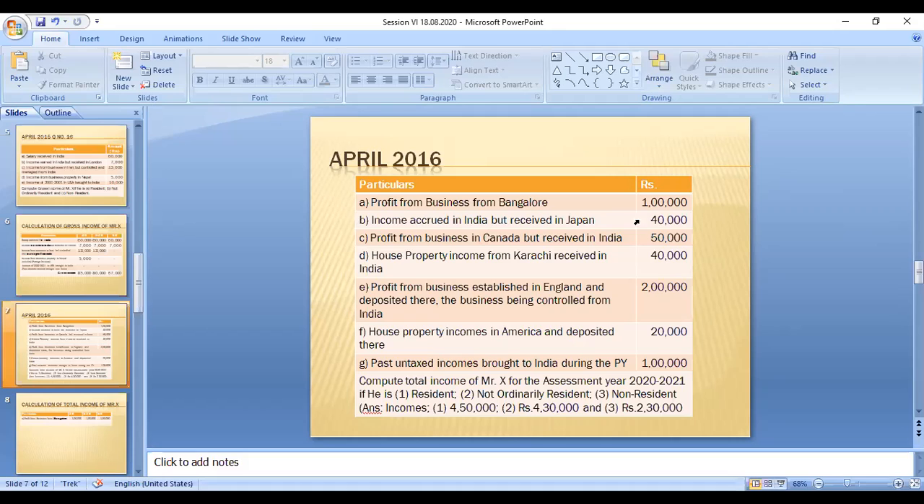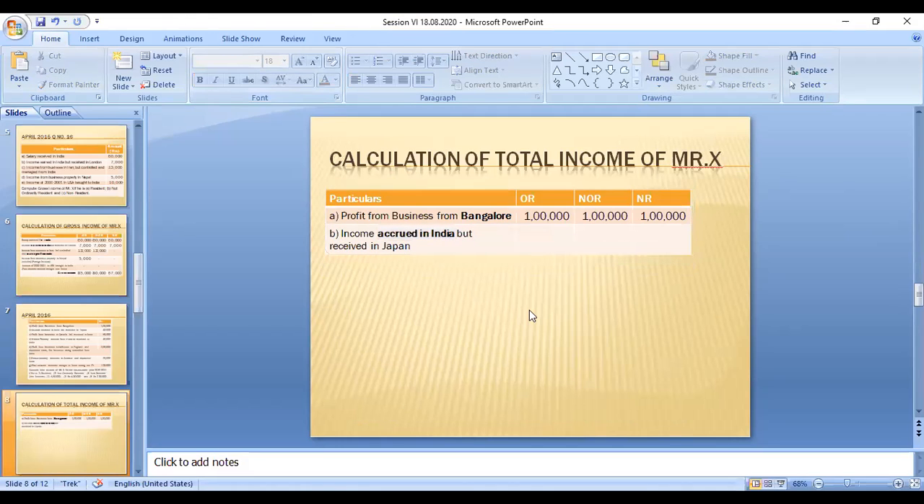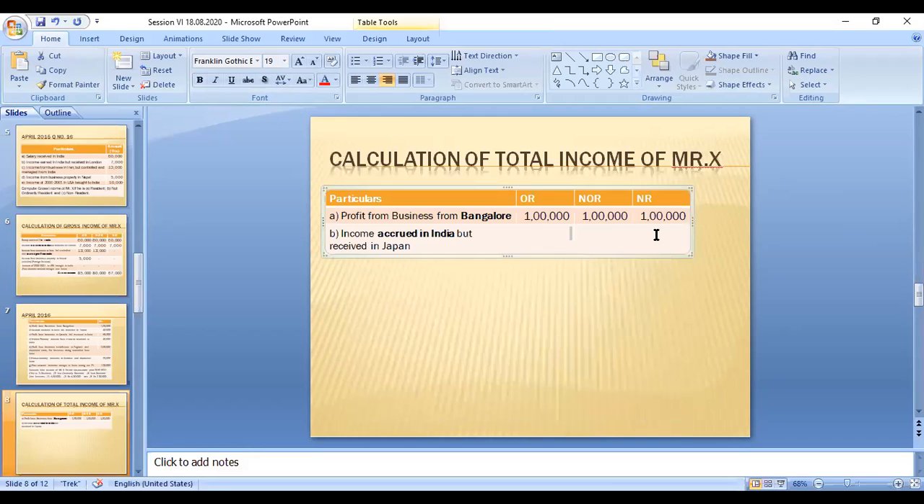Income accrued in India but received in Japan. This income is also Indian income. If it is Indian income, it is taxable irrespective of the residential status of the individual. So all the 3 people have to pay the tax for this income.